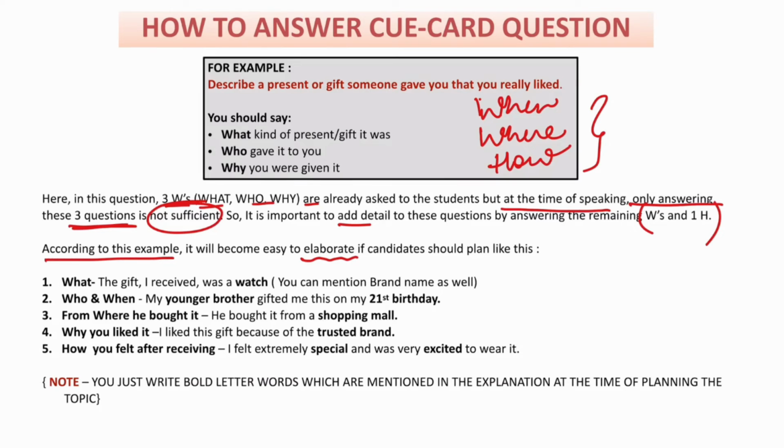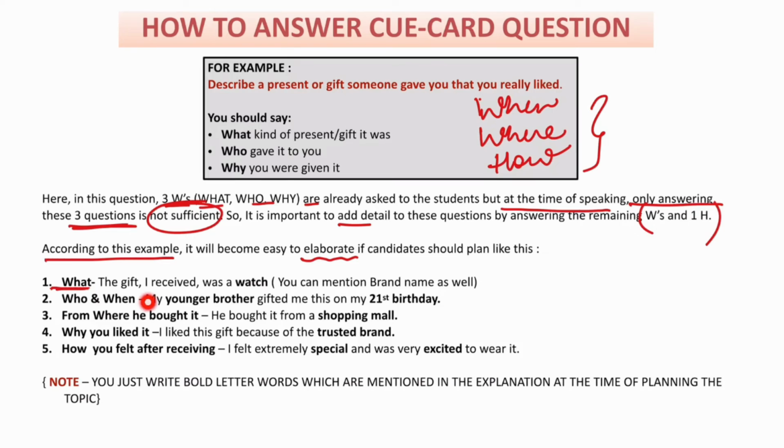So now it's about the gift, right? Someone gave you, or gave me, a gift that I really liked. So I planned like this. What's the gift? You can see I've written that the gift I received was a watch. I'm talking about a watch. You can talk about your brand name, that is, what brand the watch is.